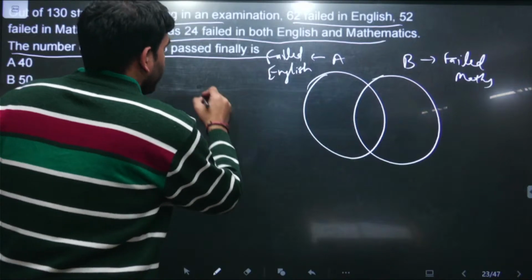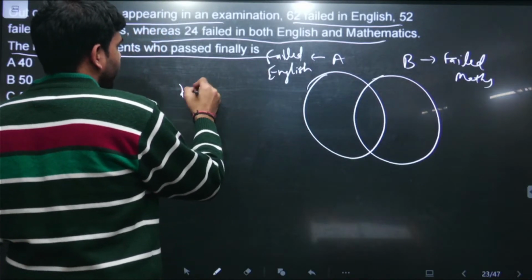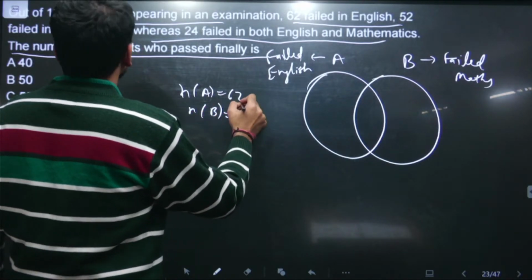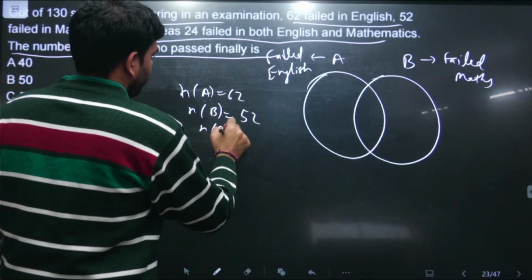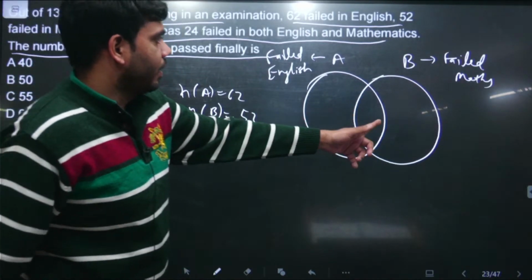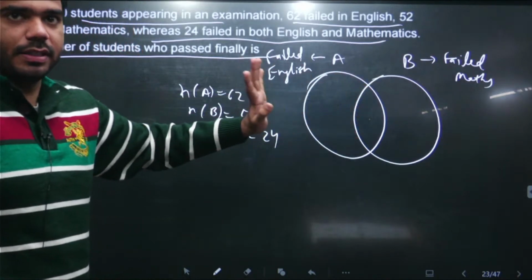और हमको दे रखा है इन्होंने number of people who failed in English is 62, number of people who failed in maths is 52, and number of people who failed both English and maths is 24. जो intersection वाला है, these are the people who are failing in both the subjects, English as well as maths.